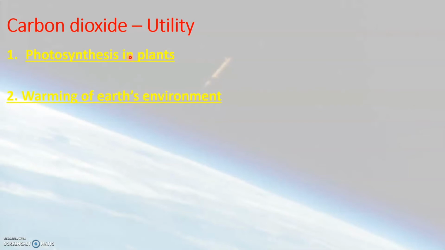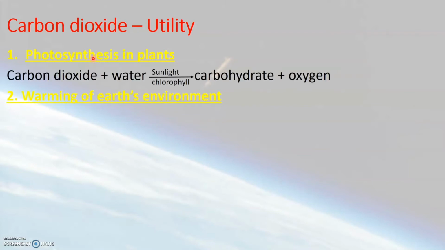Now we all know that green plants prepare their own food by the process of photosynthesis. As you see here, green plants absorb carbon dioxide from the atmosphere, and with the help of carbon dioxide and water in the presence of sunlight and the green pigment called chlorophyll, they prepare their food, that is, the products formed are glucose and oxygen. So this glucose formed will be stored in plants. That will be the food for the plant, and this process is known as photosynthesis. So here we see that carbon dioxide is essential for the process of photosynthesis in plants.